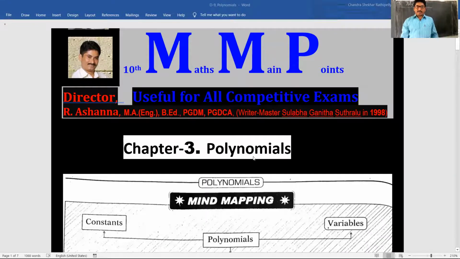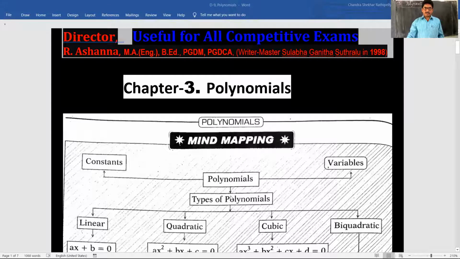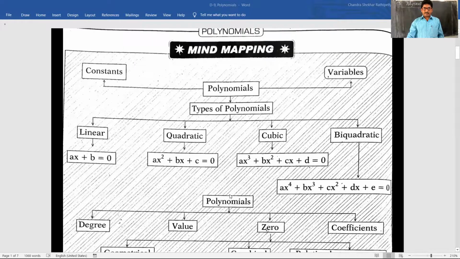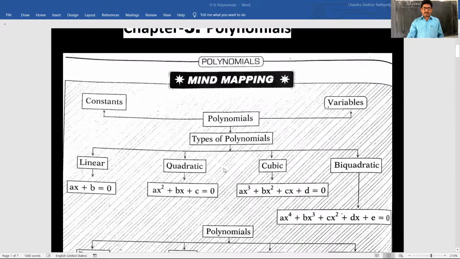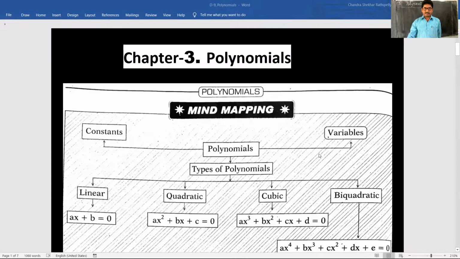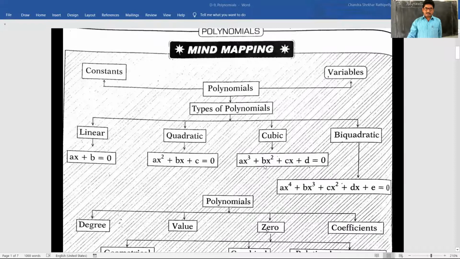Before entering chapter 3, polynomials, we have to know what is in this polynomials. Children, you also prepare like this for a maximum. Try to prepare mind mapping or brain mapping. If you prepare like this, it will be permanent, easy to recognize, easy to remember. So mind mapping.